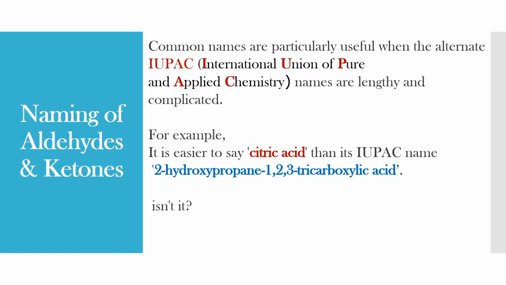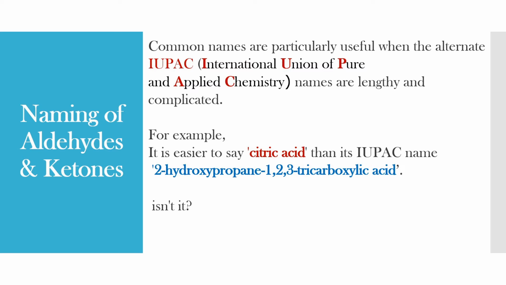Common names are particularly useful when the alternate IUPAC names are lengthy and complicated. For example, it is easier to say citric acid than its IUPAC name, 2-hydroxypropane-1,2,3-tricarboxylic acid, which is long and very hard to remember.